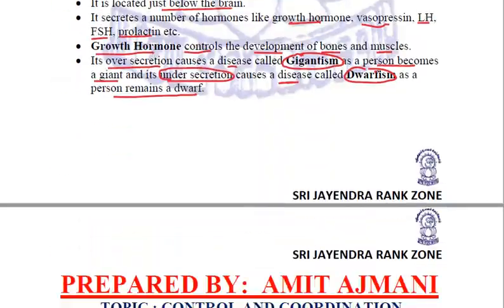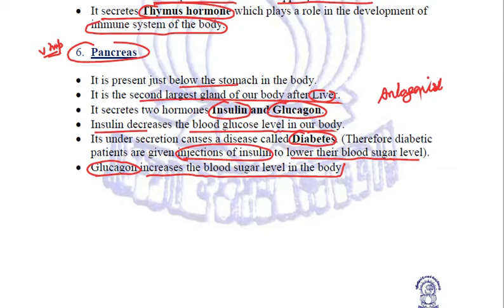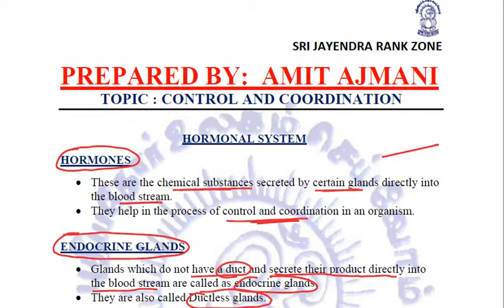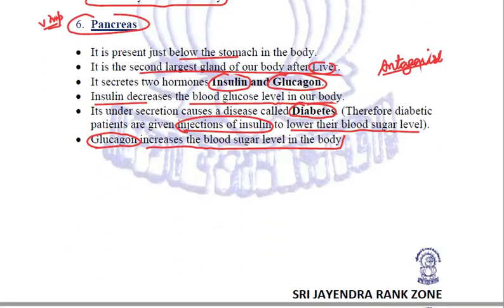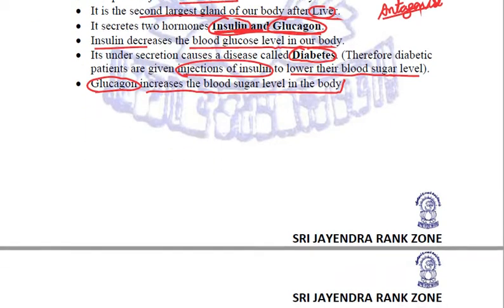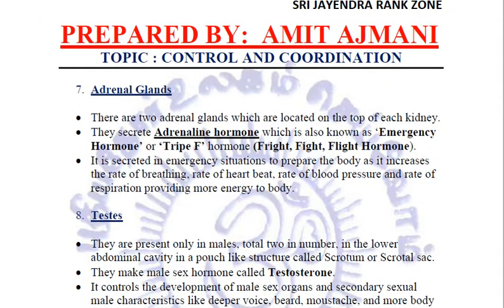Just as we have seen in the plant hormones, we have seen cytokinins and the ABA, abscisic acid. They worked opposite to each other. Similarly, the insulin and glucagon, they are antagonist in nature. Insulin, very important from exam point of view, you need to learn, right? Next, again, yet very important glands are the adrenal glands. There are two adrenal glands which are located on the top of each kidney. Their location also is very important.